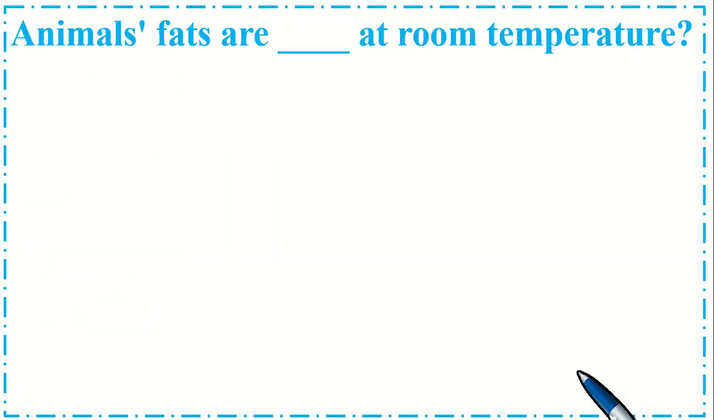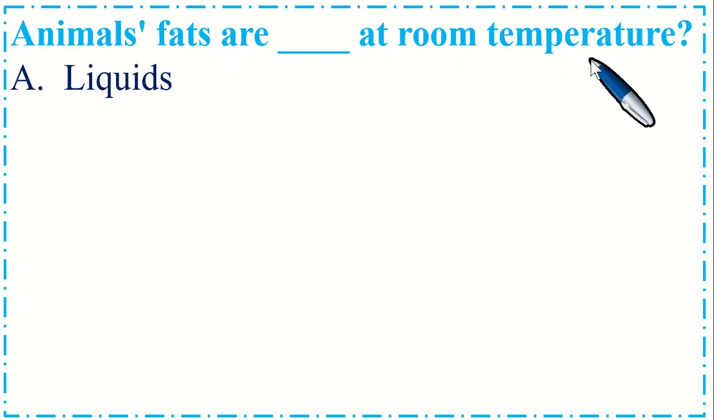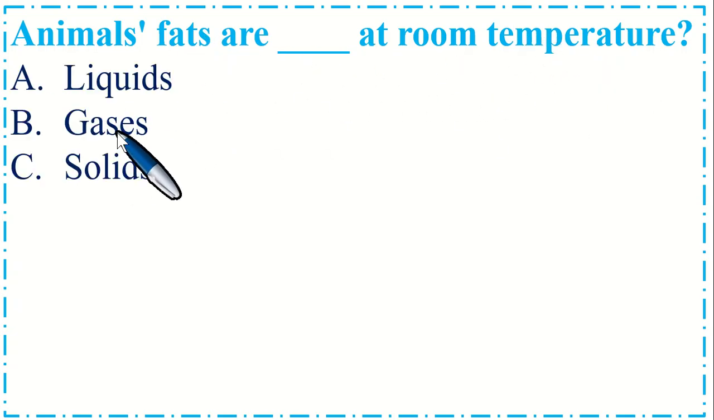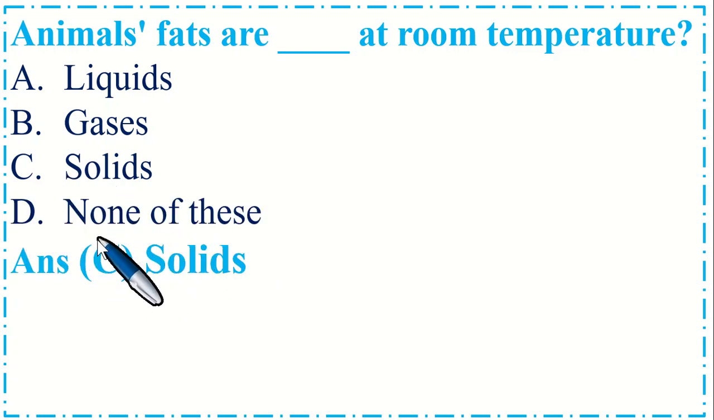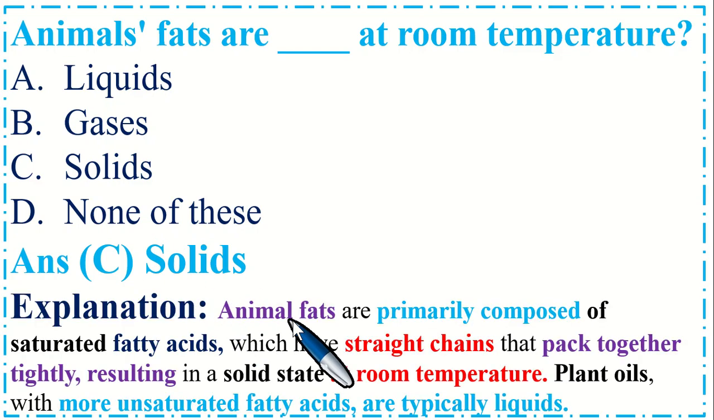Dear students, this is very important MCQs. Animal fats are dash at room temperature. Option A, liquids, B, gases, C, solids, and option D, none of these. So the correct option is C, solids. Animal fats are primarily composed of saturated fatty acids, which have straight chains that pack together tightly, resulting in a solid state at room temperature. Plant oils with more unsaturated fatty acids are typically liquids.